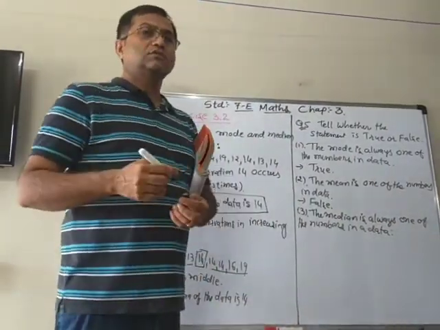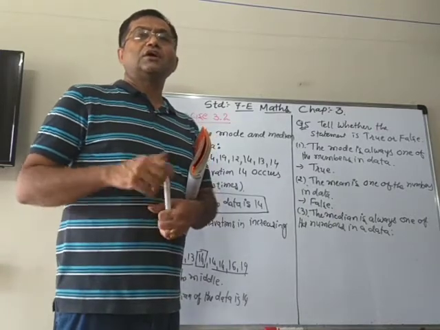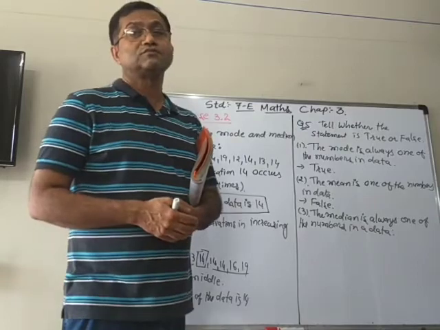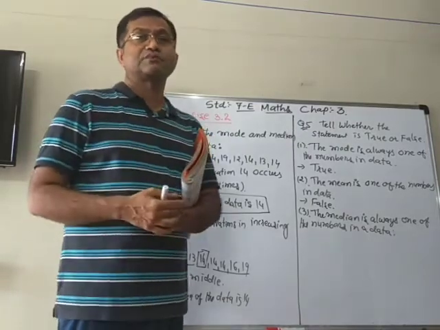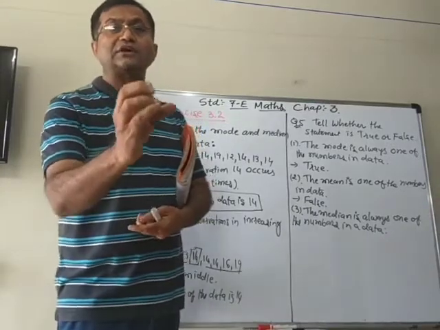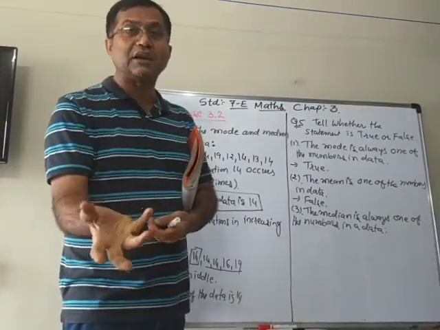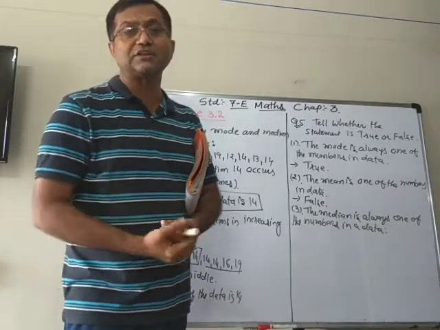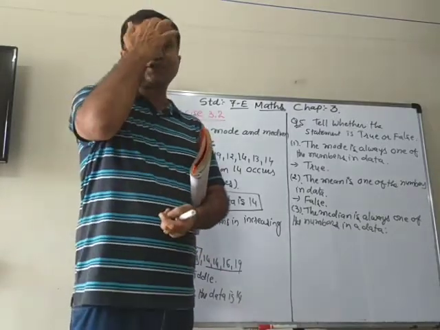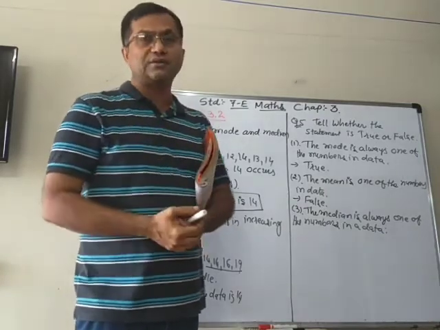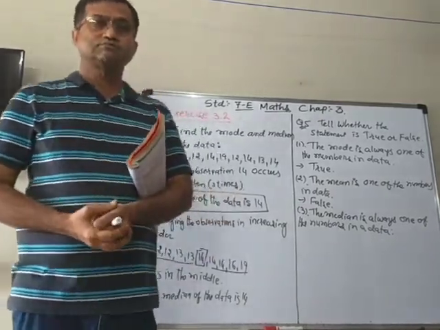Now, when we find a median, what do we do? We arrange them in increasing order, and then whatever the number is exactly in the middle, it is one of the numbers in the data. Actually, in this standard, it will be true.